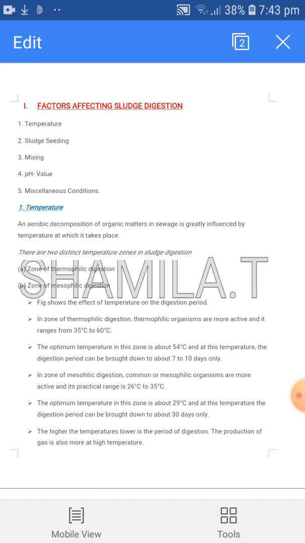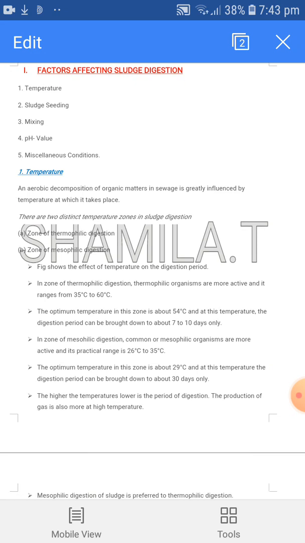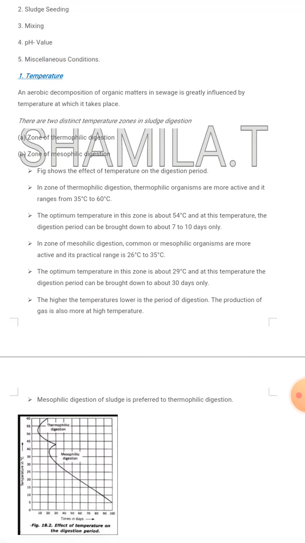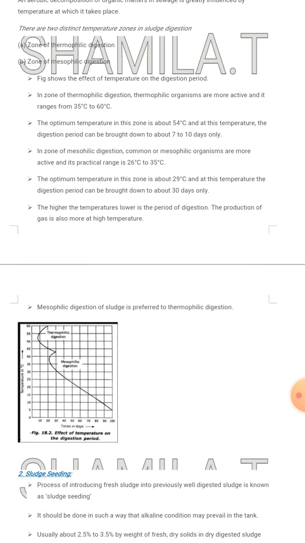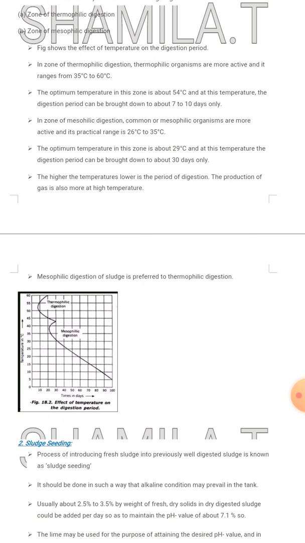Actually, the sludge digestion is greatly influenced by the temperature at which it takes place. There are two distinct temperature zones in sludge digestion, that are the zone of thermophilic digestion and the zone of mesophilic digestion. Here you can see a graph. That graph shows the effect of temperature on the digestion period.